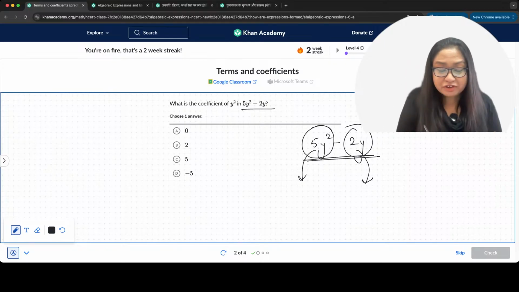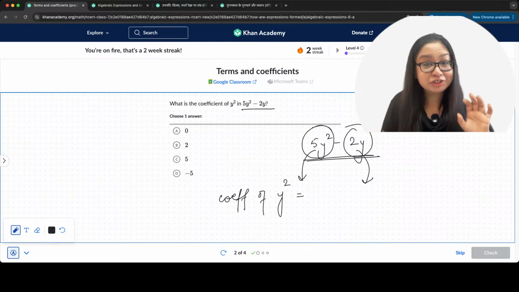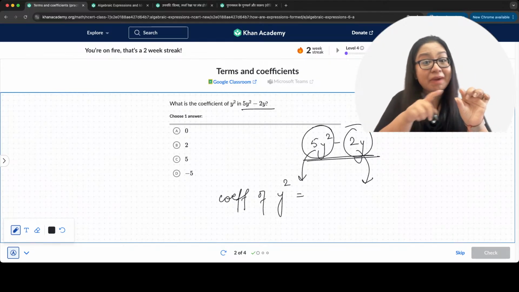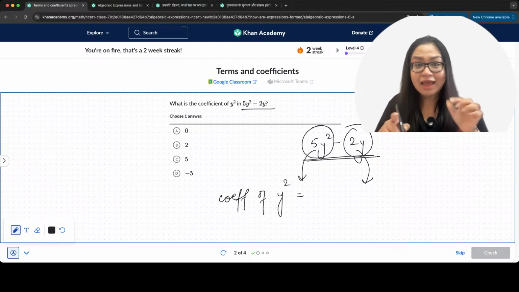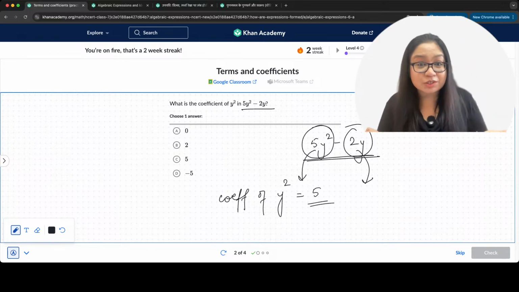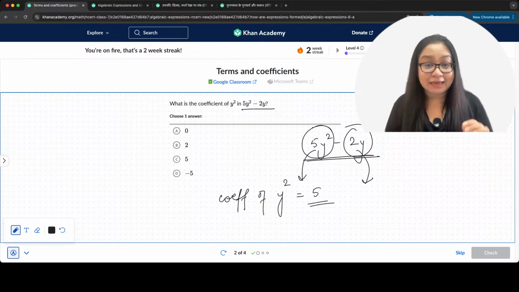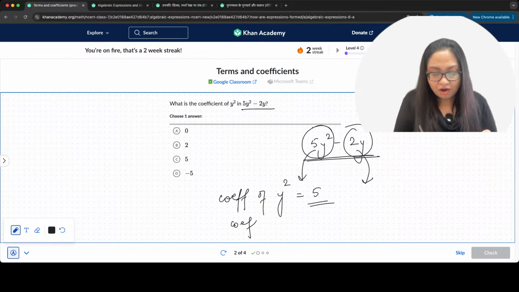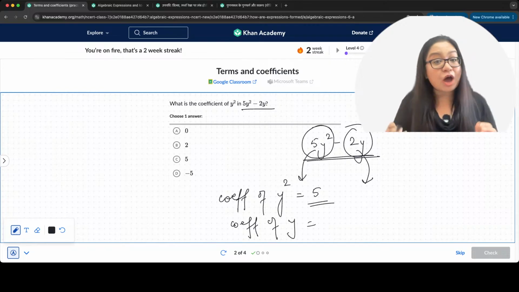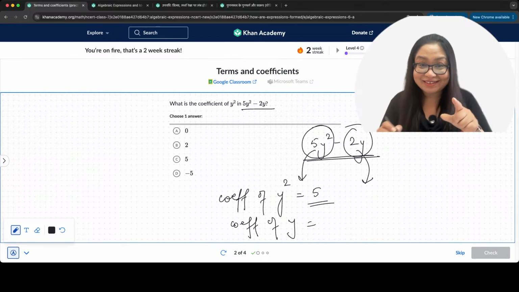So coefficient of y square will be what? Coefficient of y square will be the number multiplied with y square. And what number is multiplied? 5. So coefficient of y square is 5. What is the other one? The other one is coefficient of y. So coefficient of y will be how much? It will be the number that is multiplied with y.